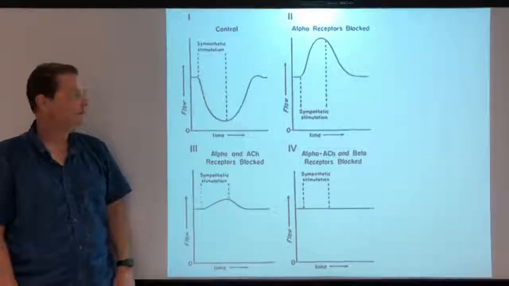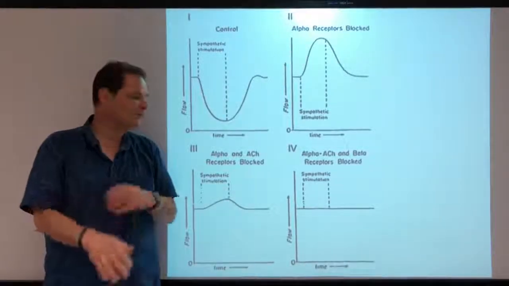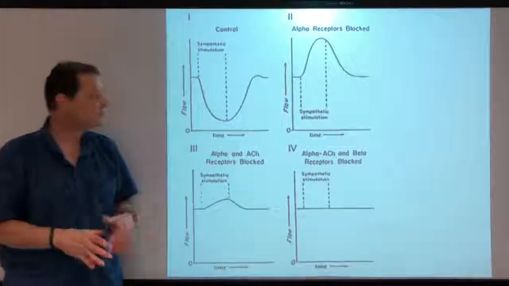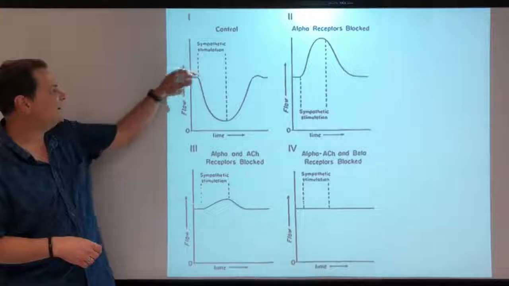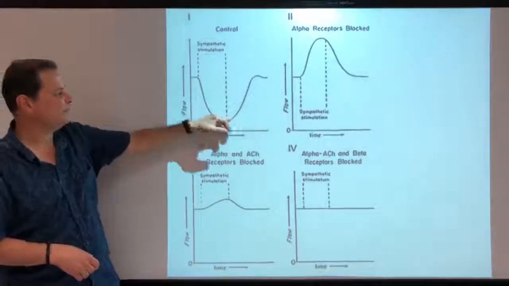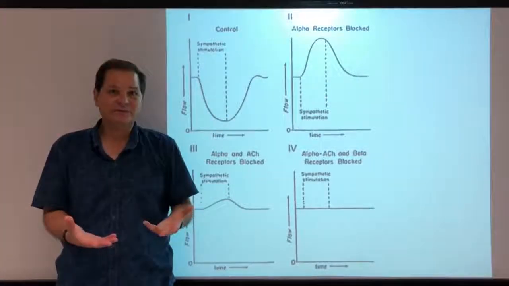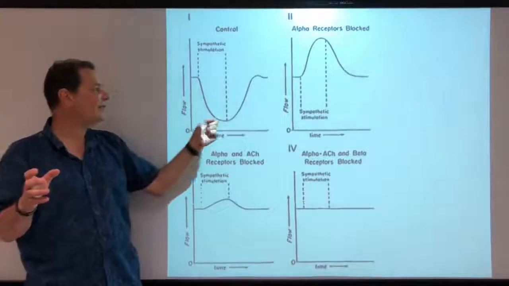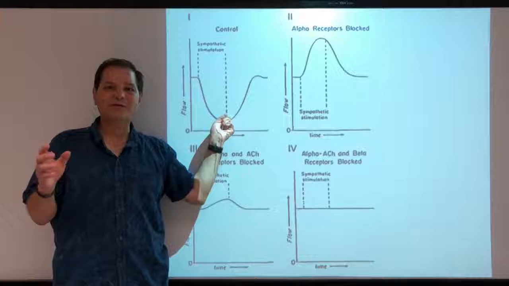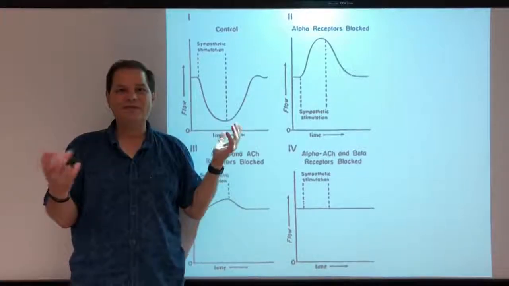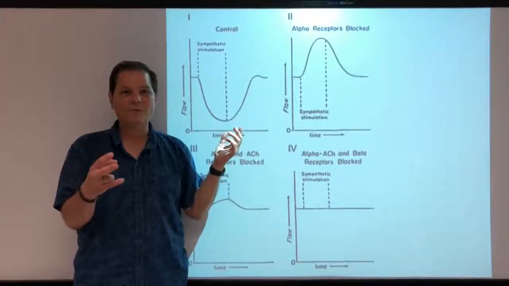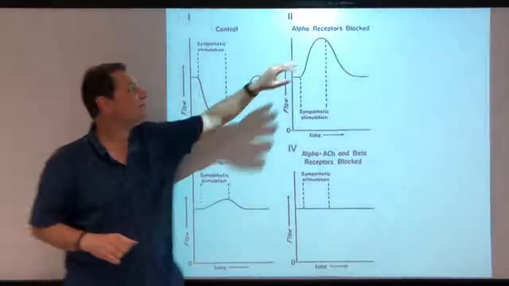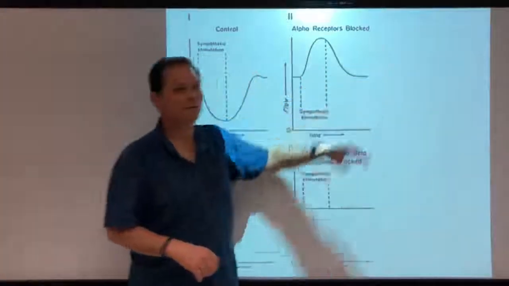All right, so that is number 1. You have 4 different receptors, and the dominant response is constriction. We know it's constriction because the flow is going down, which means we're increasing the resistance to flow. And we know that this is due to the alpha receptors, because of the 4 receptors that we looked at, they were the 2 that caused constriction, alpha 1 and alpha 2, all right? So let's block those alpha receptors and see what happens.